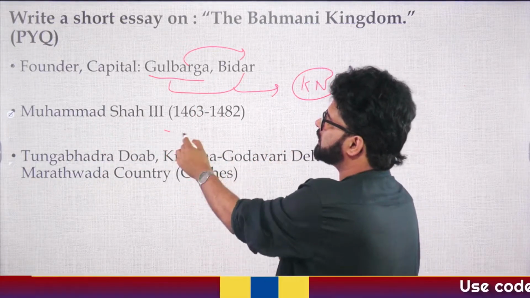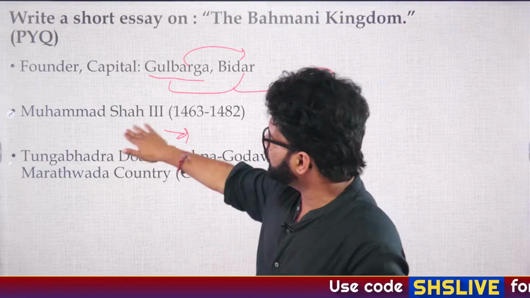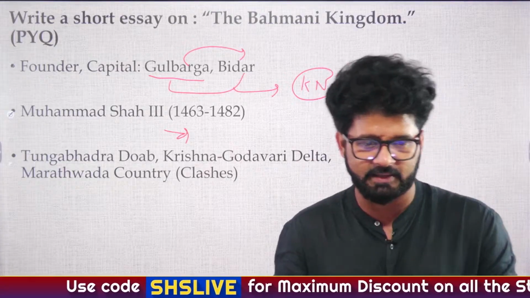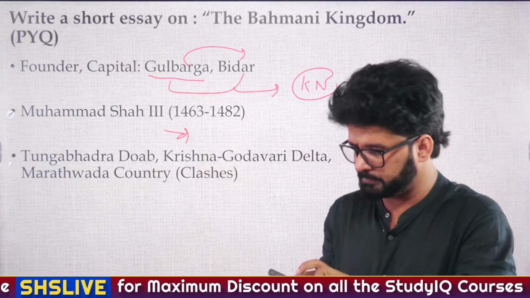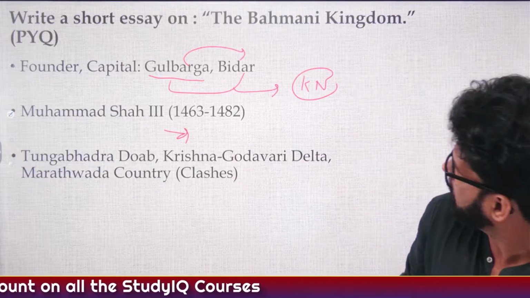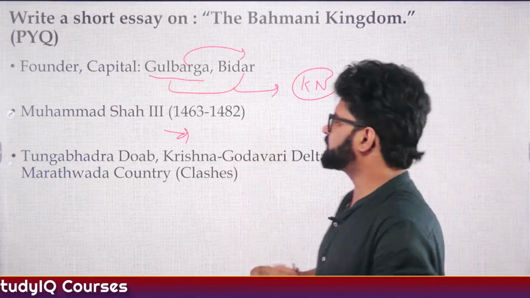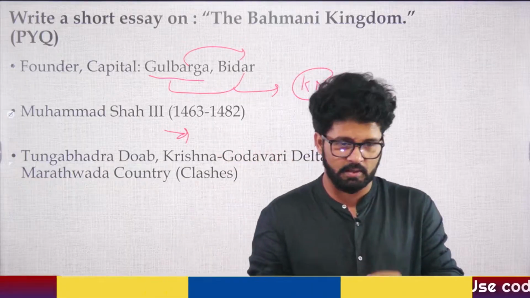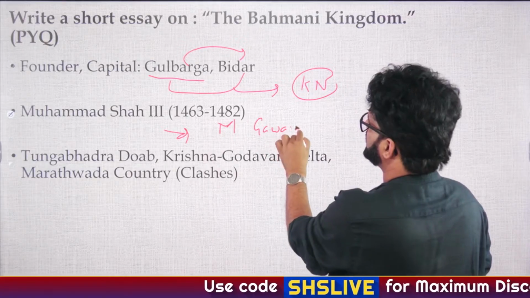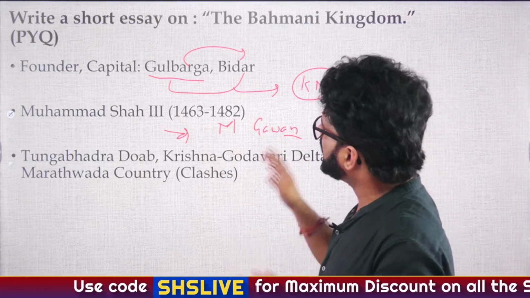And who was the vizier or minister during his period? What was the name of that guy? Muhammad Shah III, 1463 to 1482. Who was the minister? As Charita is saying, Mahmud Gawan. And we have talked about him. Whether he was a Dakhani or an Afaki noble, you can post it in the comment section.